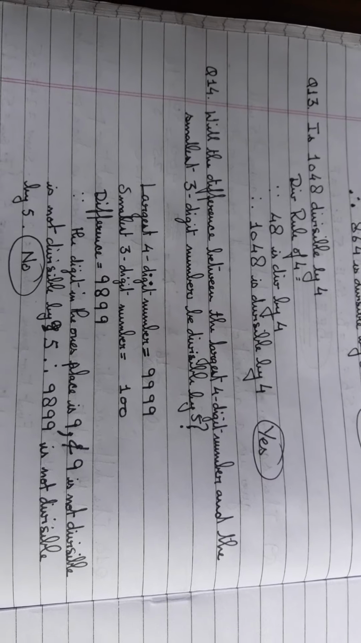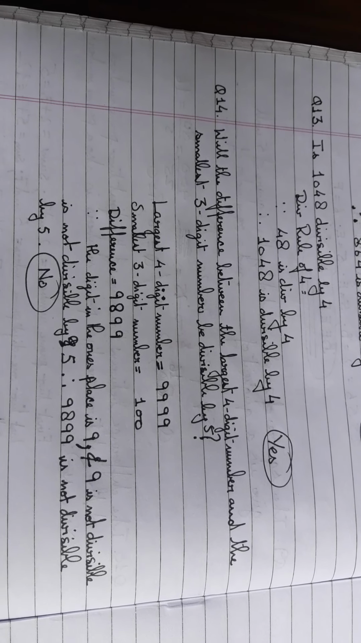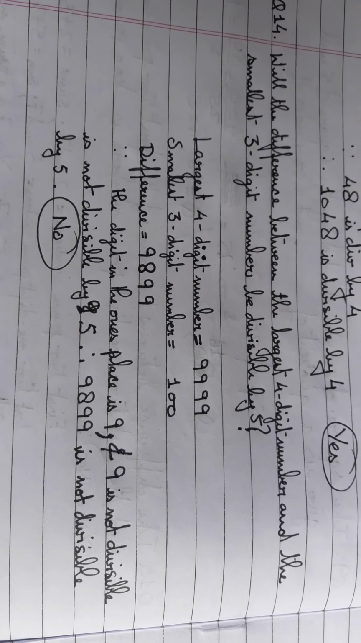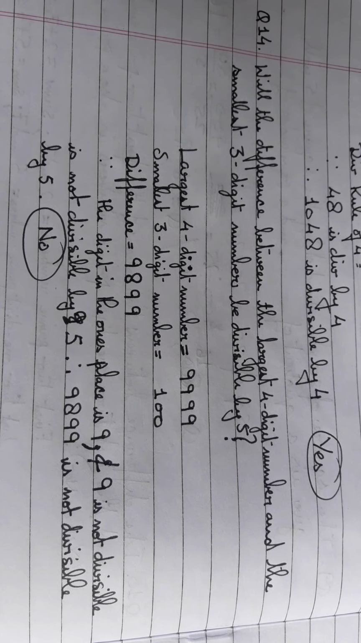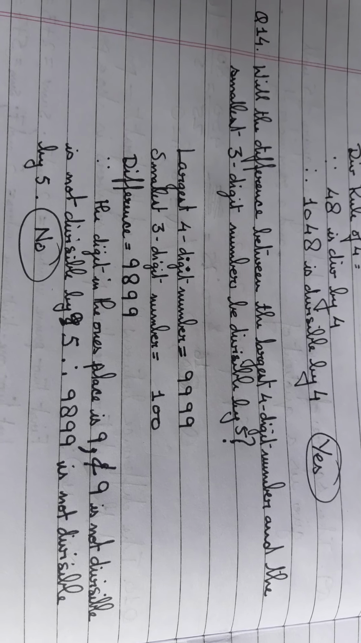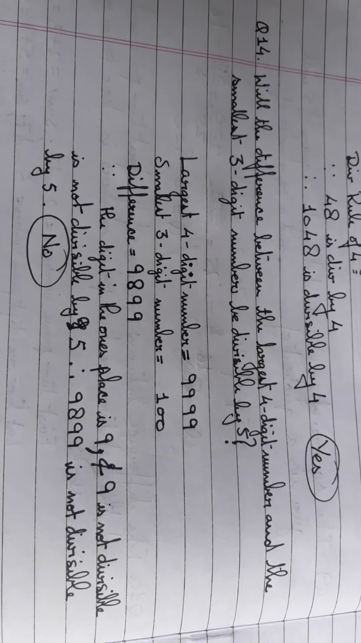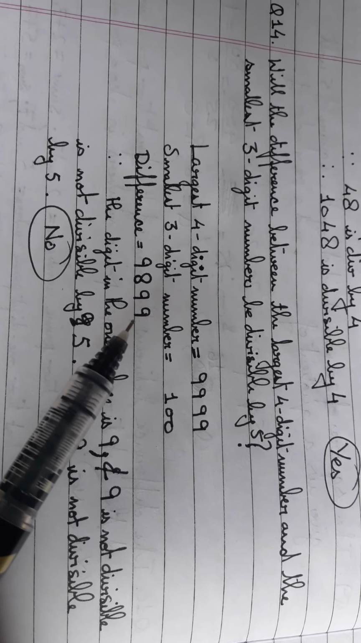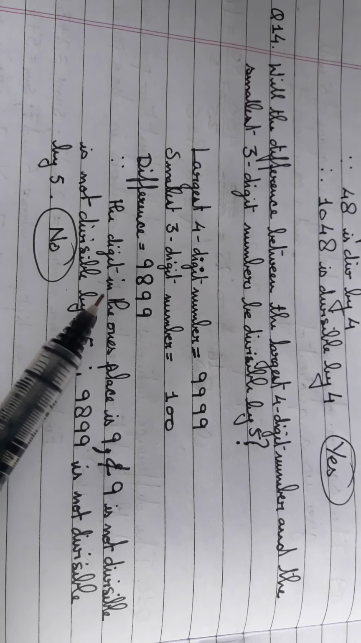Will the difference between the largest 4-digit number and the smallest 3-digit number be divisible by 5? So what is the largest 4-digit number? 9999, right? Okay. And the smallest 3-digit number is 100. So the difference is 9899. And now is it divisible by 5? No. Why? Because the number in the ones place has to be either a 0 or a 5 for a number to be divisible by 5. Therefore, this number is not divisible by 5.